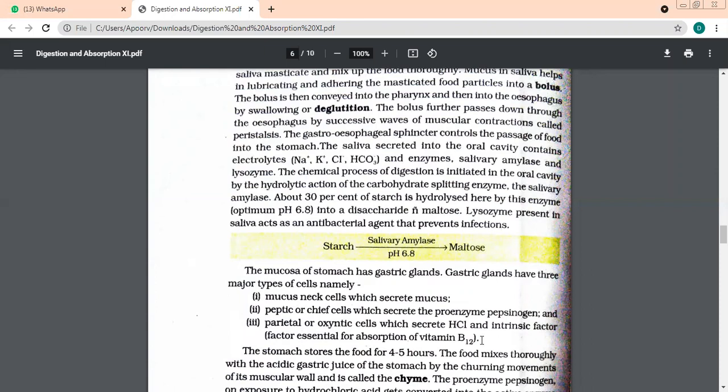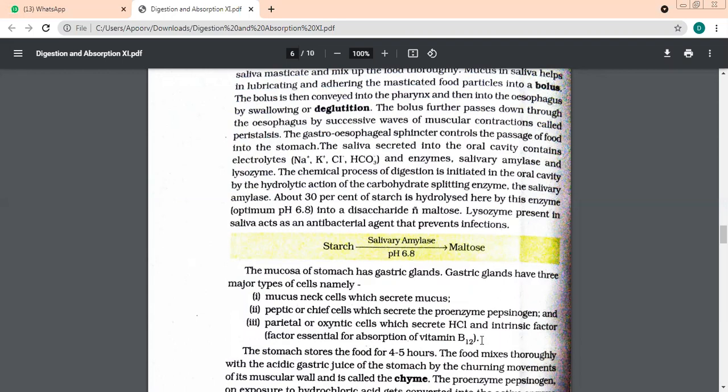Yes, it kills the bacteria. So then we talked about the food has already reached the stomach. And in the stomach, we have 3 types of cells. Name the first type of cells quickly.